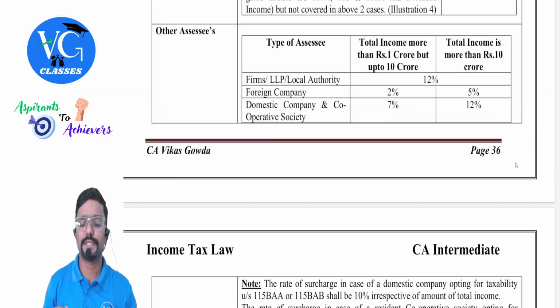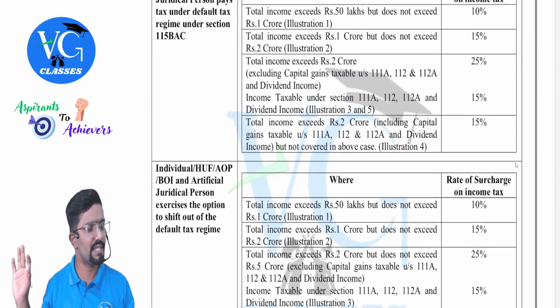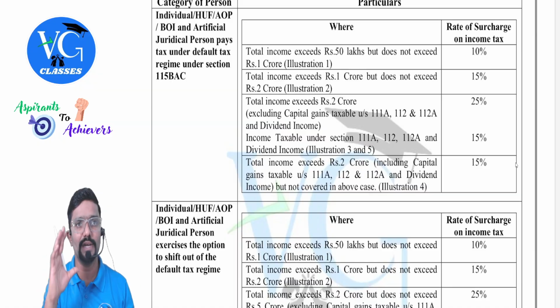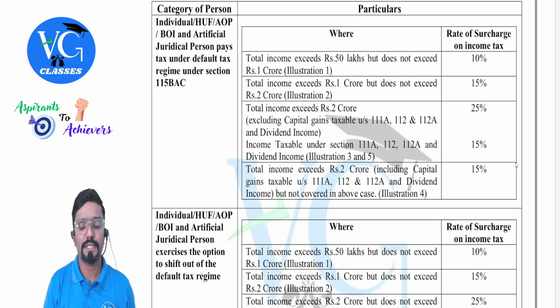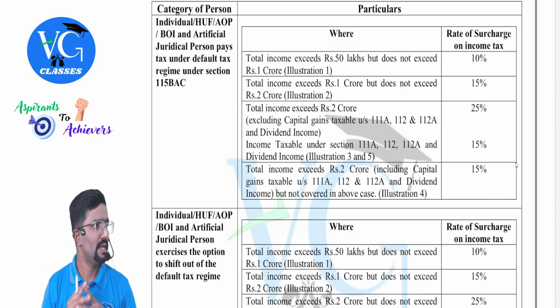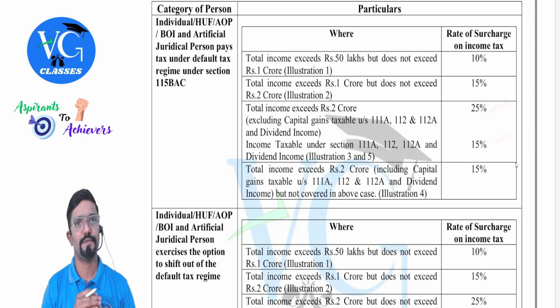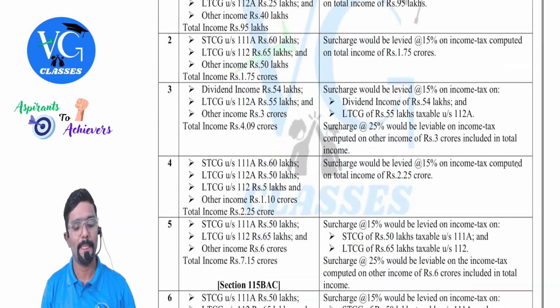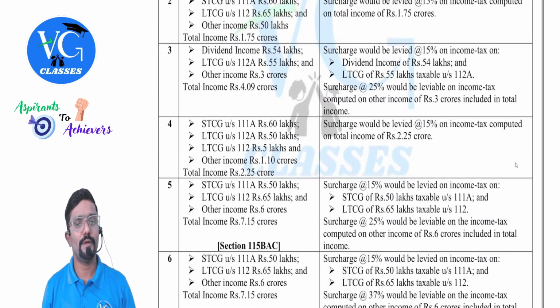Yes, sir. Next, I will solve all these illustrations later, means I will explain step by step. But first understand what the rate is and how to apply it. Next, total income is more than 2 crore, but excluding special incomes. In that case, we need to apply two rates. So illustrations number 3 and 5. Let me come to 3.